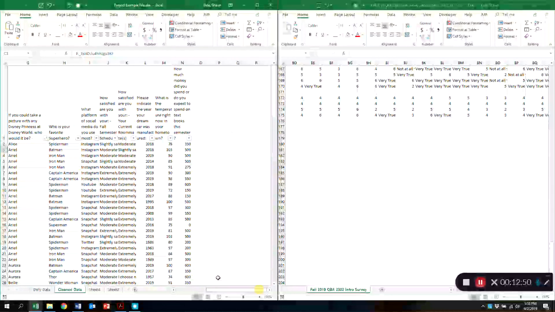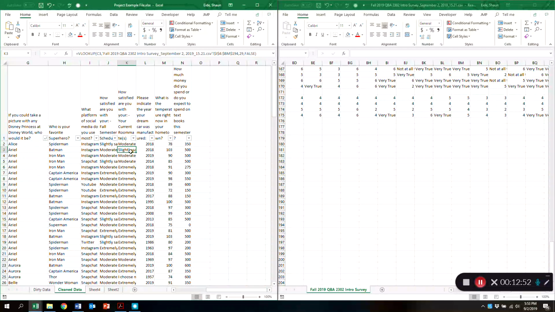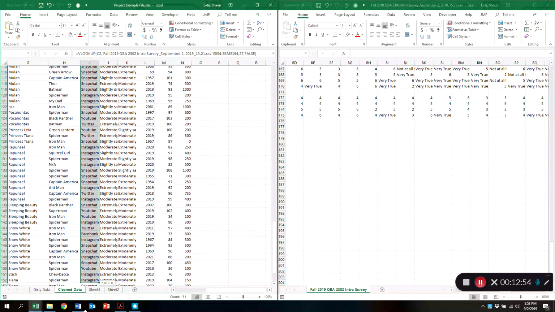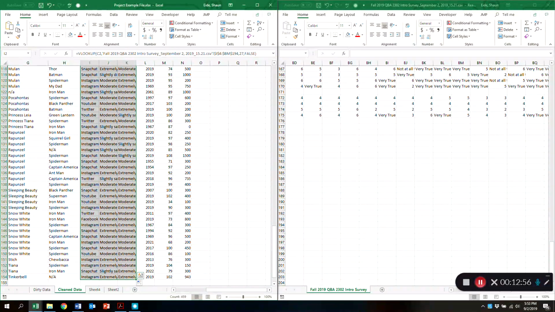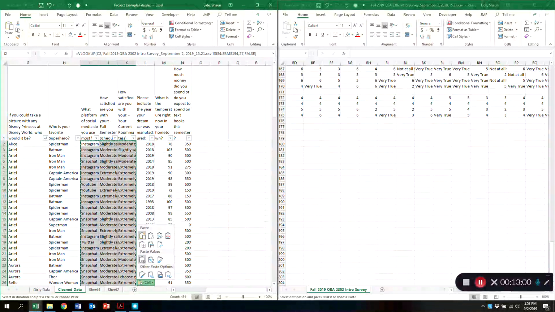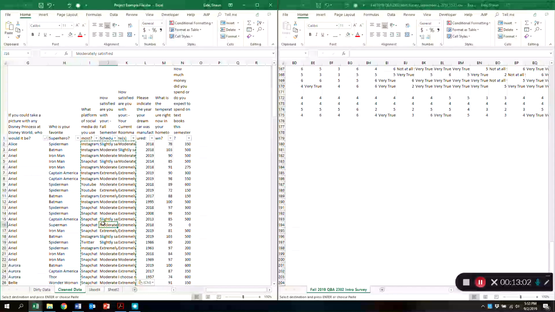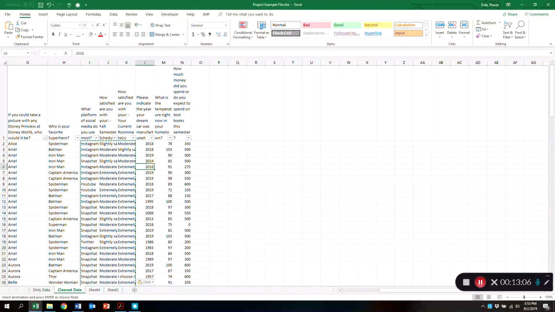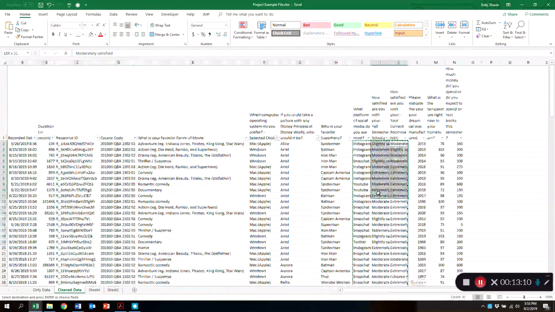If I were to save this and come back to it, it would get all messed up because it would go back and look for it. So I got the data I want. I want Control C, Control V, and I want values. Okay, so I copied and pasted just the values. What I'm going to do now is create pivot tables.